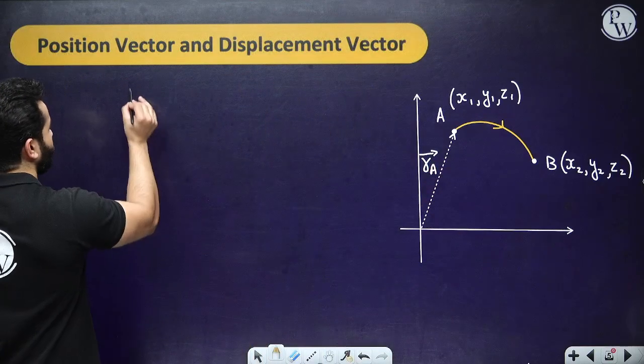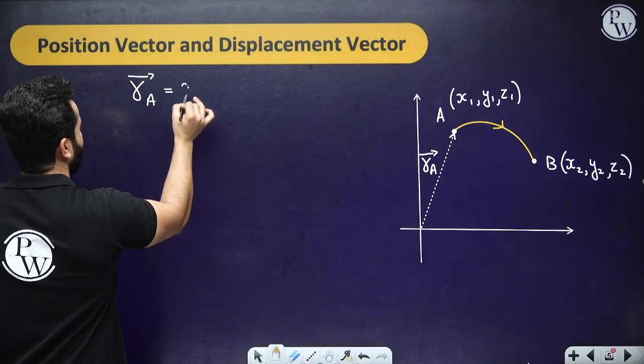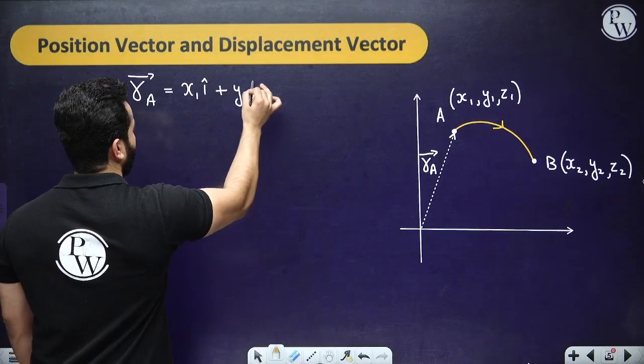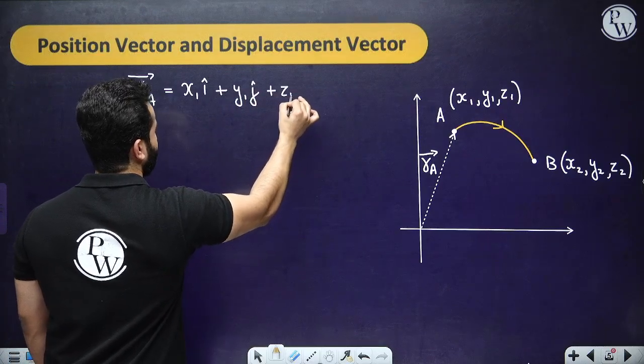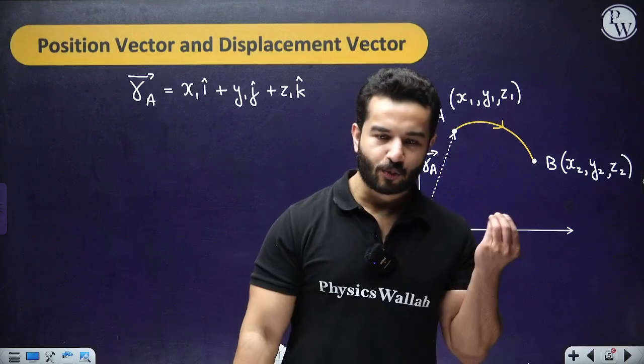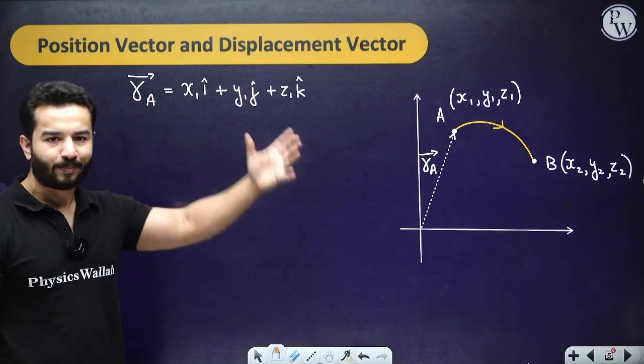If you want me to write the position vector, RA can be written as x1 i cap plus y1 j cap plus z1 k cap in the component form, isn't it? In the last basic mathematics class, we did this.